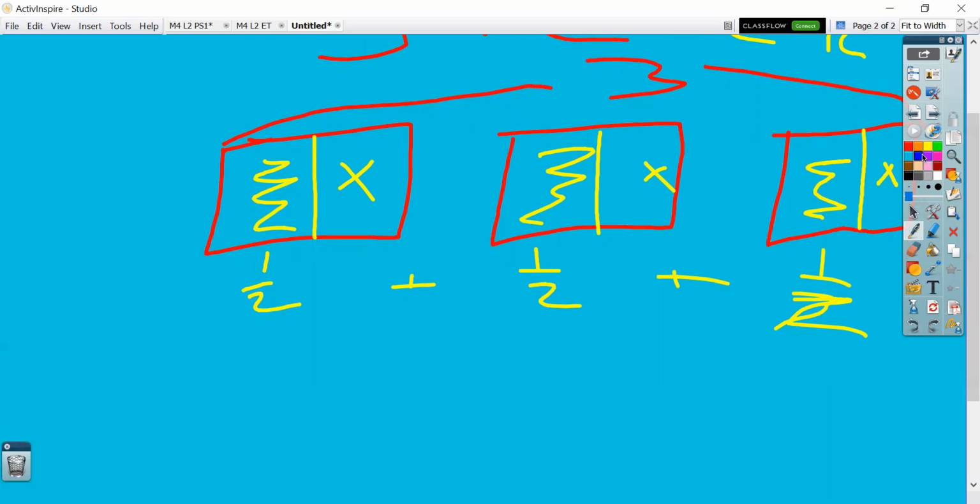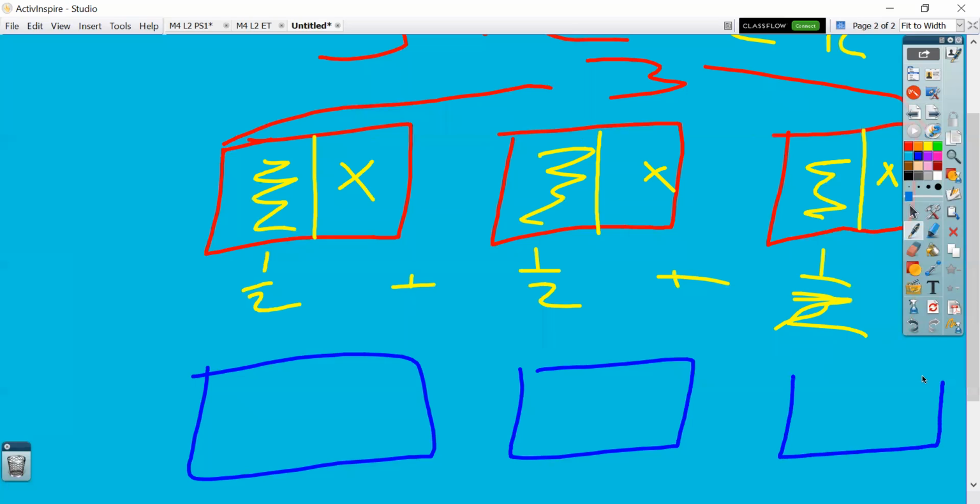Now I'm going to redraw this model with 3 wholes. And I'm going to represent 3 wholes. Oops, that was a bad bracket. And the question I have for you is, did you need to divide each whole into halves? And let's think about it like this. If I had 3 single dollar bills and I had 2 people to split it between, should I turn all of my dollar bills into quarters so that we can split it up evenly? Or is there a way to split it up easier?